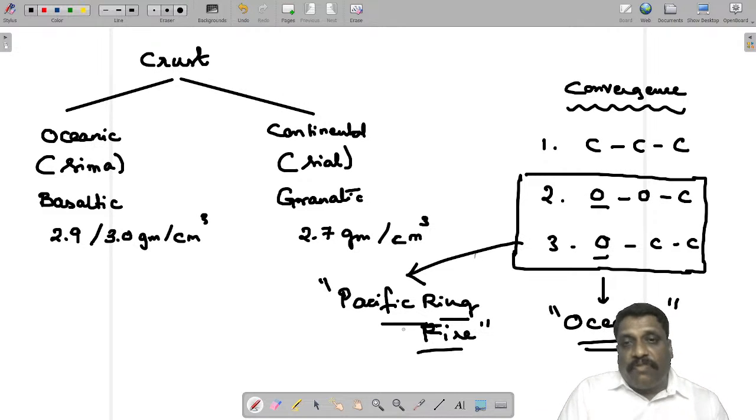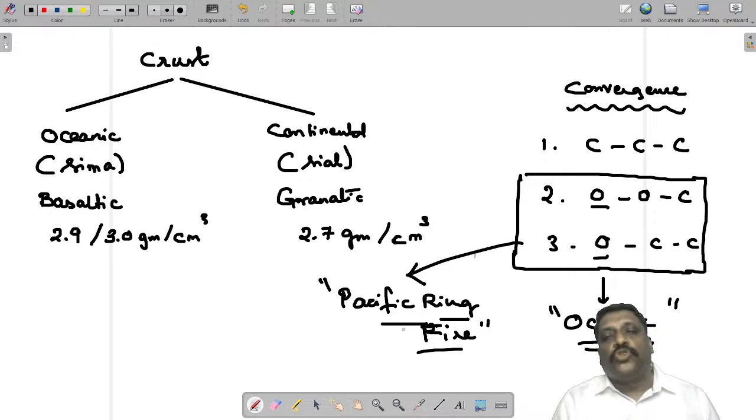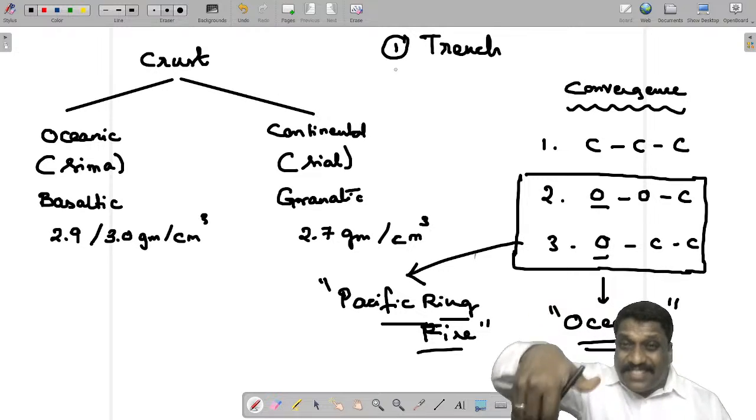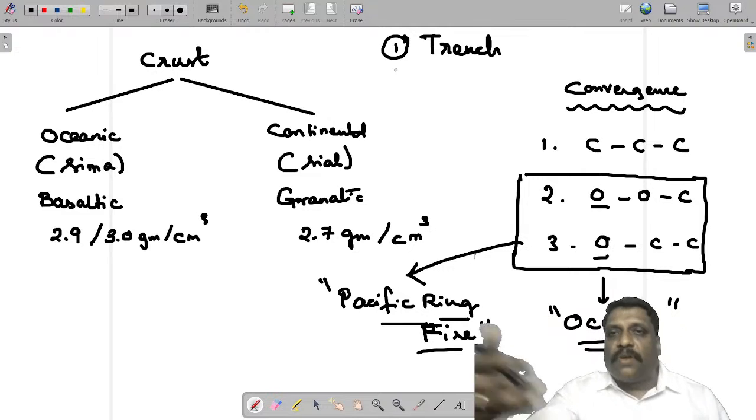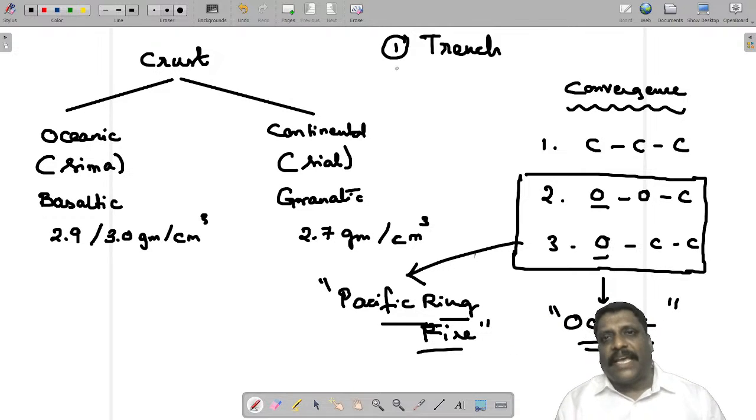In that Pacific Ring of Fire, whatever is confined to the oceanic region, I can write. What all can I write? This is the place where largely oceanic crust and continental crust converge. Number one, I'll be having trench formation. Subduction will take place. Subduction is a process. The visible zone of subduction, we call as trench.